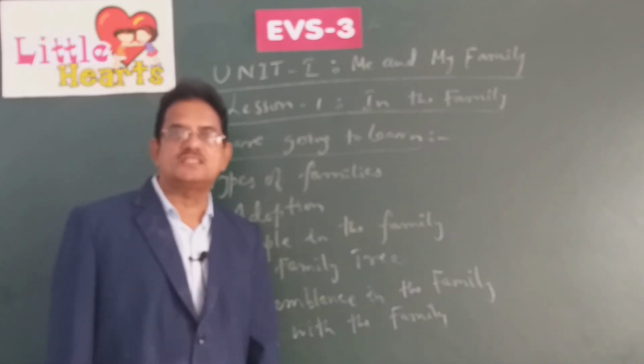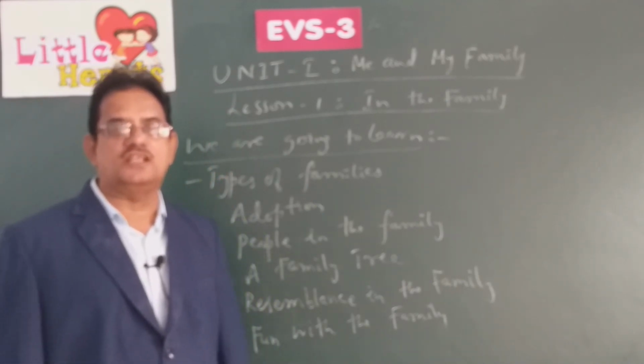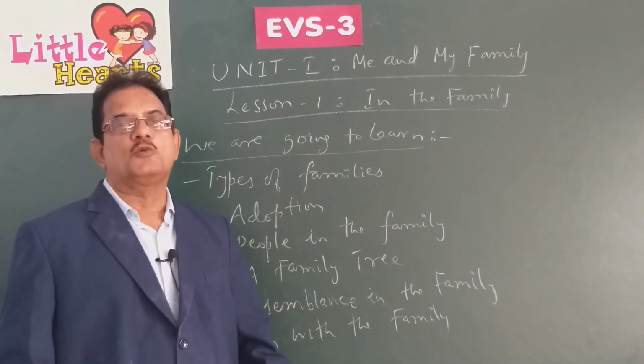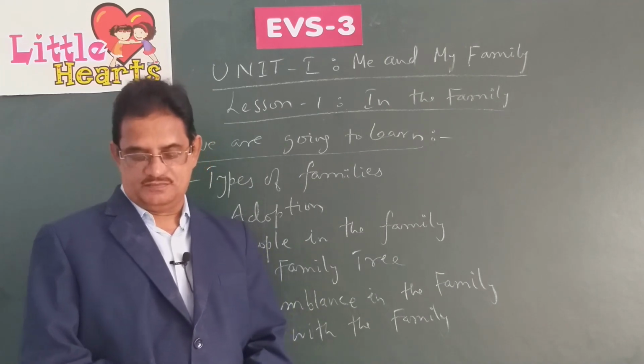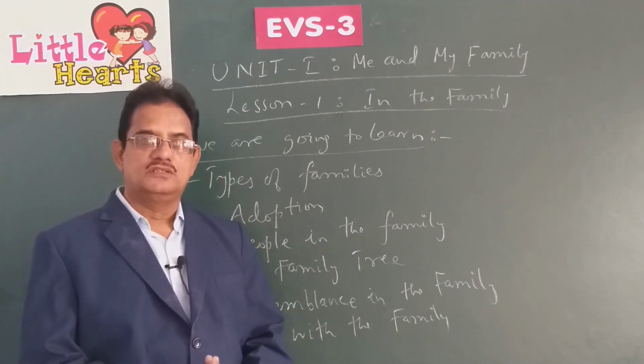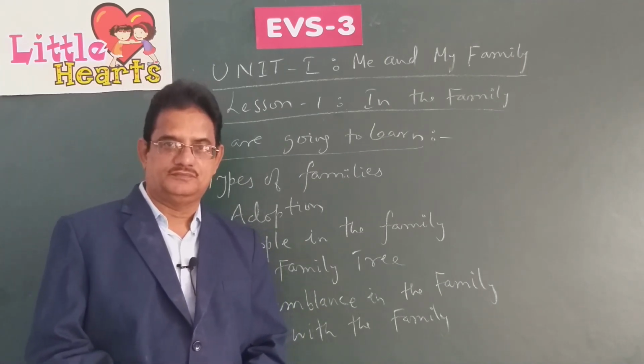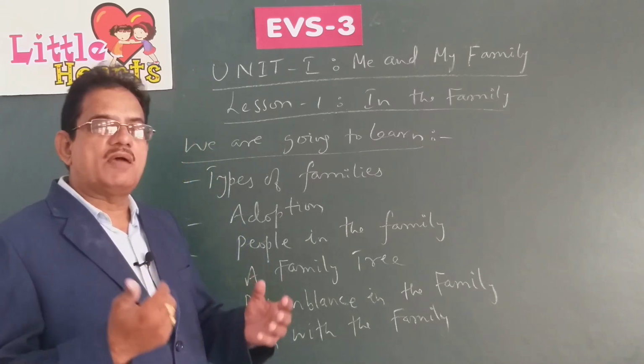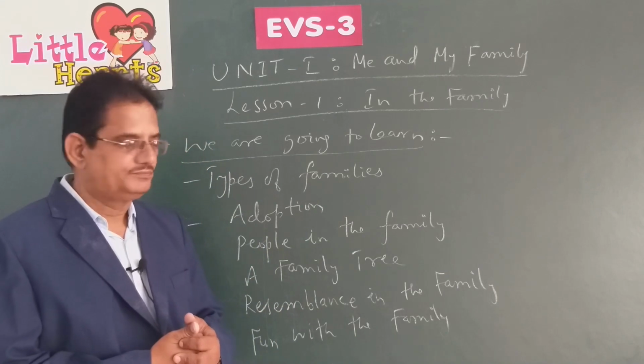In the lower classes, you have already learned, children, the meaning of a family. A group of members living together in a house is called a family. Generally, a family consists of whom?